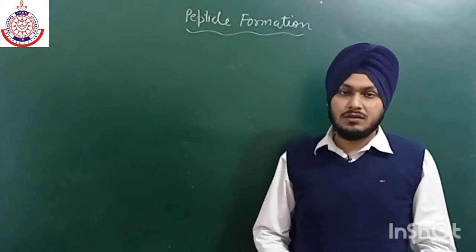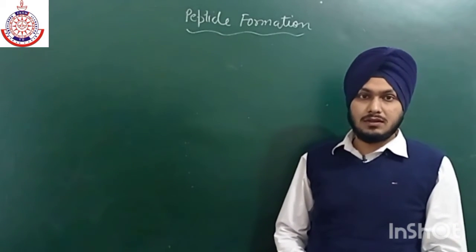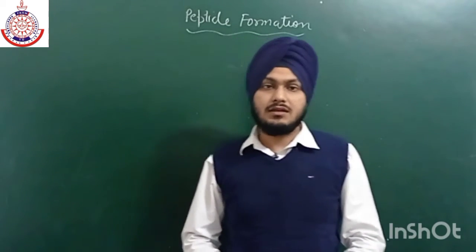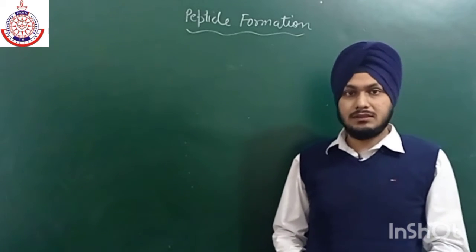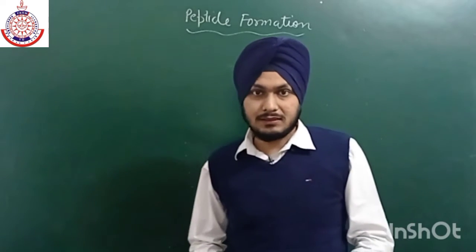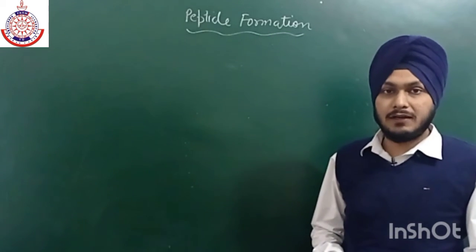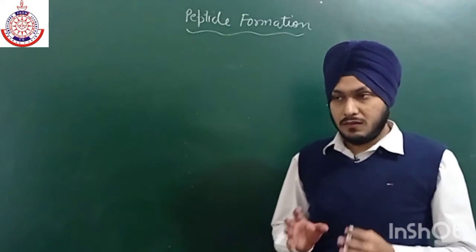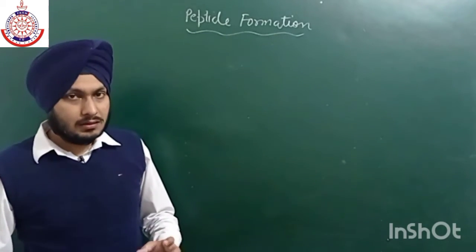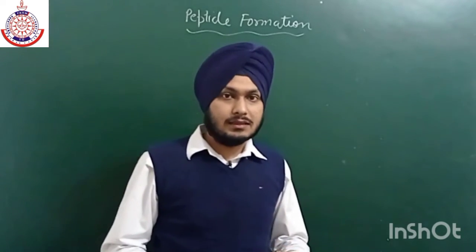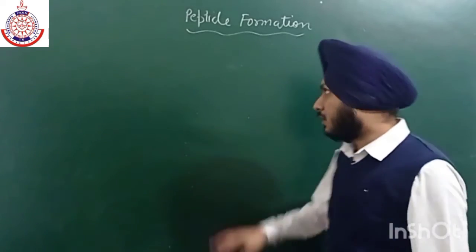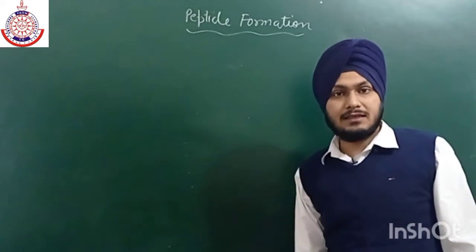Good morning, everyone. In the last class, we were discussing the classification of amino acids. Now, as we all know, proteins are formed by a large number of amino acids by condensation reactions. Now, let us discuss how amino acids combine with each other to form proteins. Firstly, some amino acids react with each other to form peptides, and then these peptides lead to the formation of proteins. Now, peptide formation takes place by the condensation reaction.